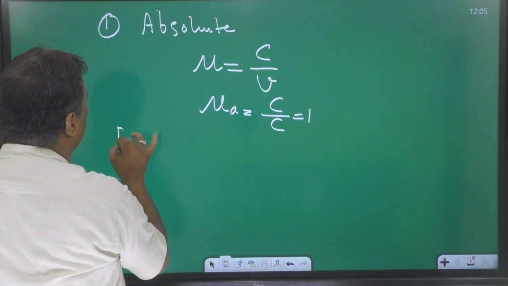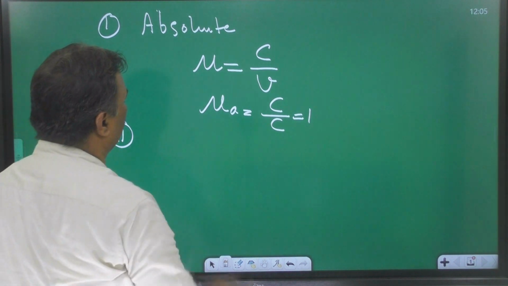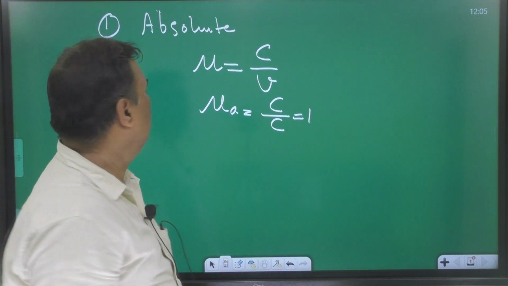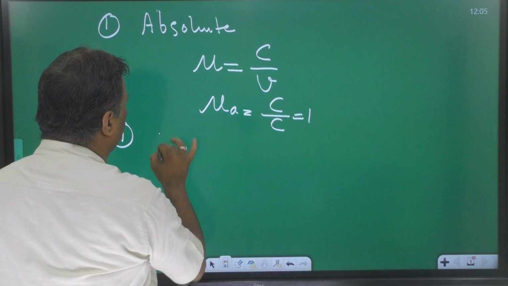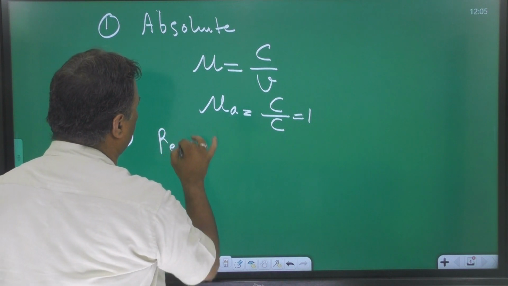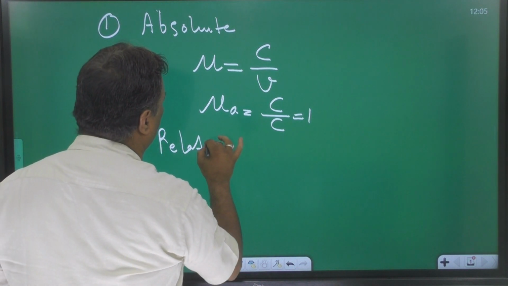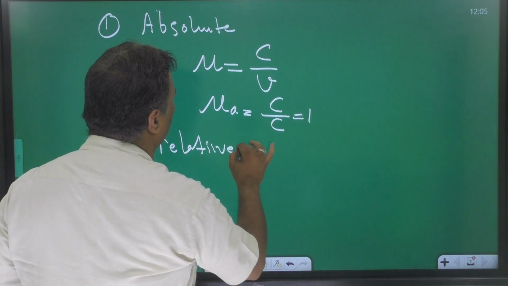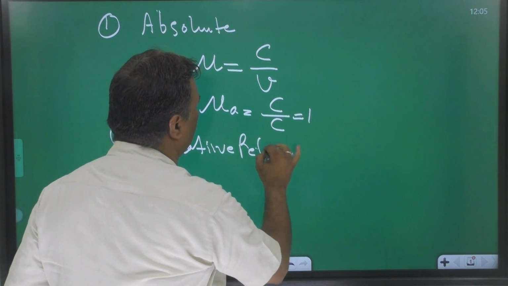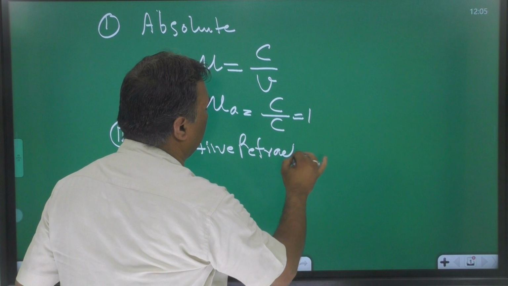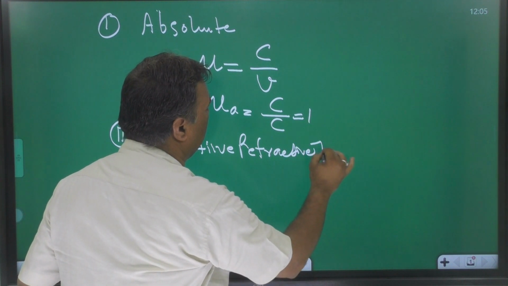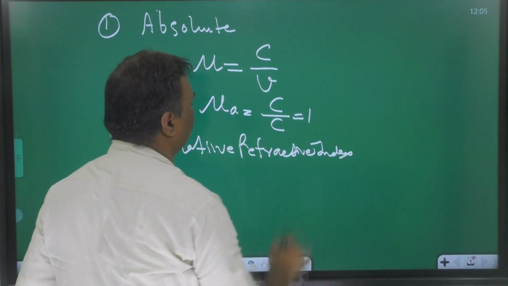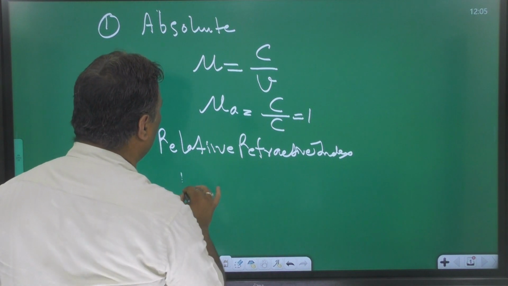Next one is the relative refractive index, 1μ2.